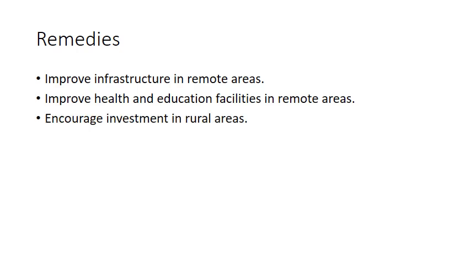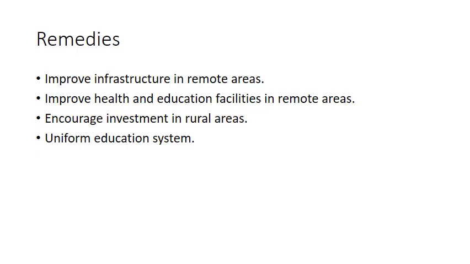Another is encourage investment in rural areas. Our government should encourage investors to invest in rural areas by providing various incentives, for example, by providing subsidies or by giving tax rebates. In this way, if investors are encouraged to invest in rural areas, they will invest in rural areas. As a result, those rural areas get developed, and the difference between rural and urban areas will be minimized.